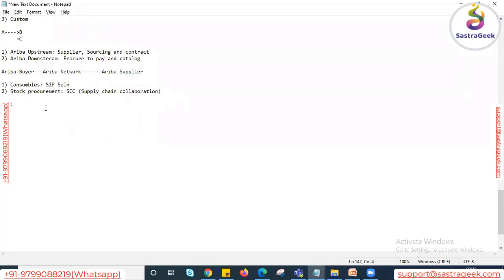ITK stands for Integration Toolkit, and CIG is the Cloud Integration Gateway. Whenever the customer has an SAP ERP backend system, we have to go with the CIG to integrate. If the customer has a non-ERP system, they have to go with the ITK.